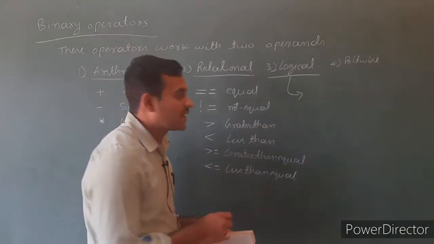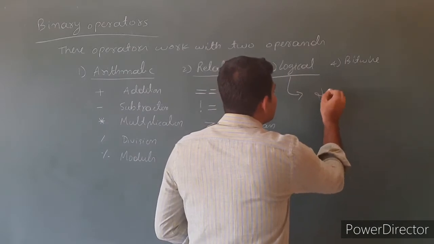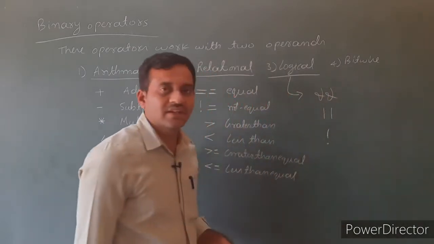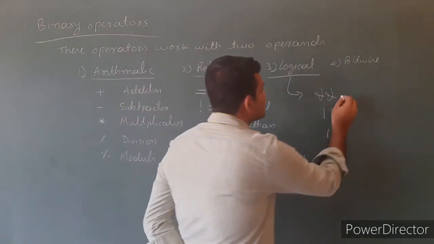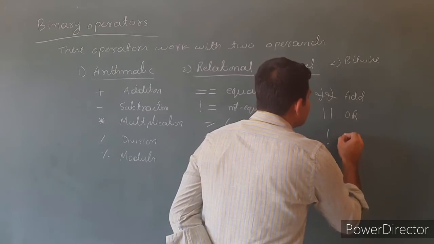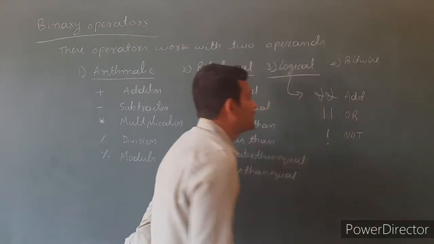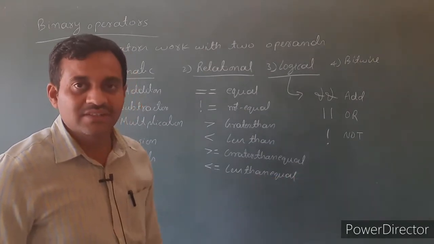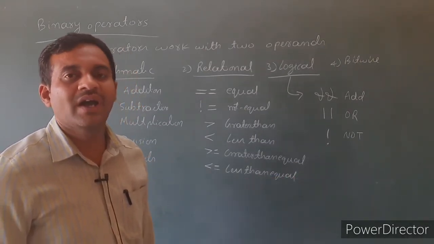The logical operators are and, or, not. The first one is and, then or, not. So these are the logical operators. These are used to combine 2 or more expressions.